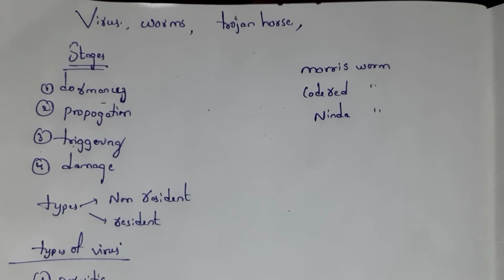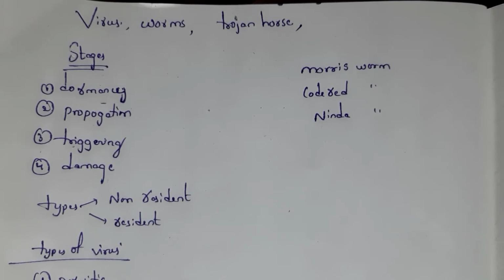In the triggering stage, for example, there is a rule like if user clicks a mouse button 5 times, if user crosses the limit, then virus is going to spread to all the files. For example, there is a count that click button 5 times. Once you click that button 5 times, virus is going to enter into the file. And the last stage is the fourth stage, that is damage stage. In this stage, virus starts damaging all the files in the system.